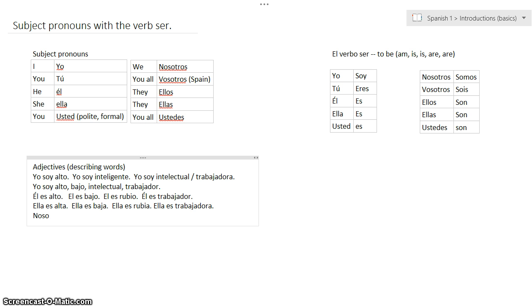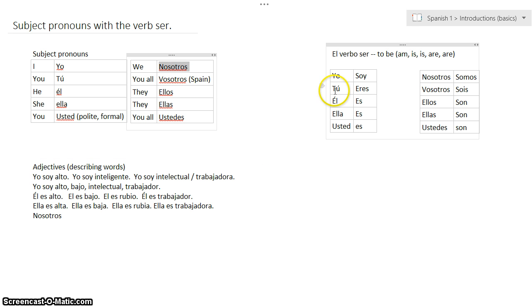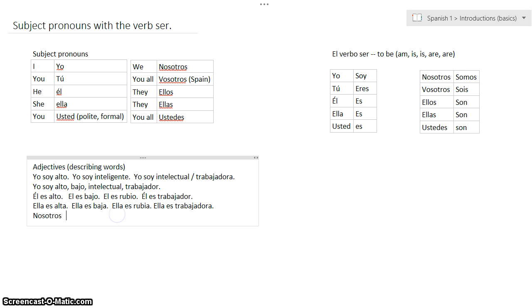Okay, so now we're going to do a plural form of the pronoun, nosotros. We know nosotros means we. And what we're going to do is we're going to pair up nosotros with somos. We always pair it up with somos. Nosotros somos. So there's the beginning of my sentence. Nosotros somos. And we'll use the same adjectives. Alto. I'm gonna leave a little blank there. I'm gonna come back to that one. Nosotros somos bajo. Nosotros somos trabajador. Again, I'll leave a little blank and come back to it.